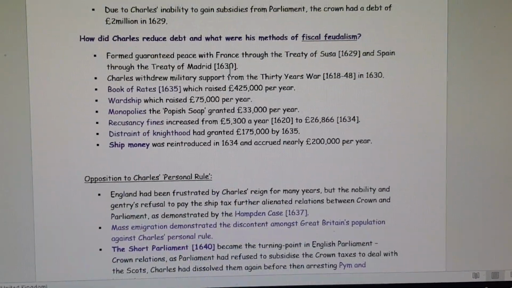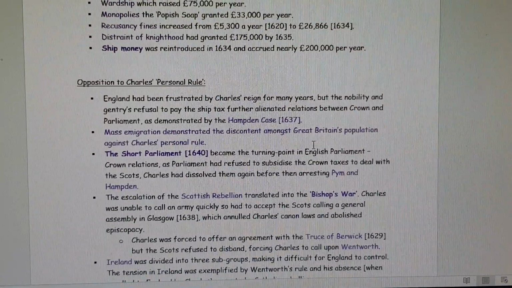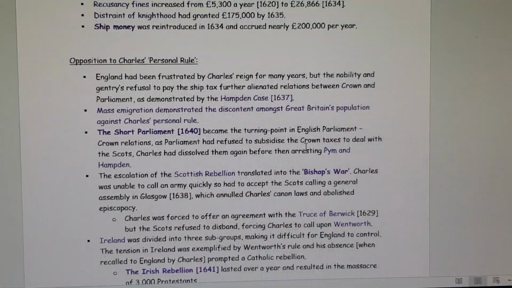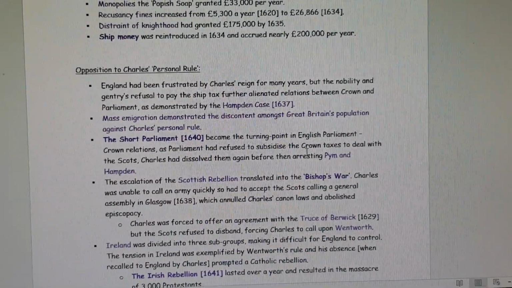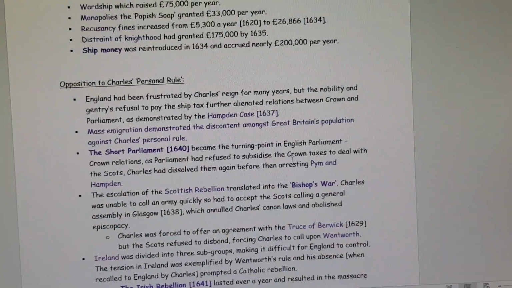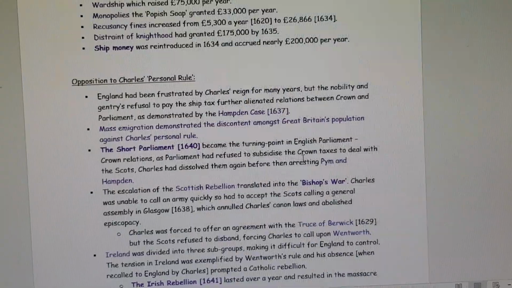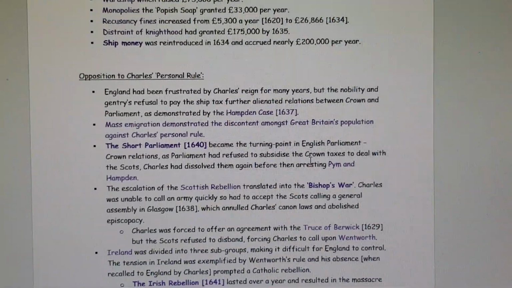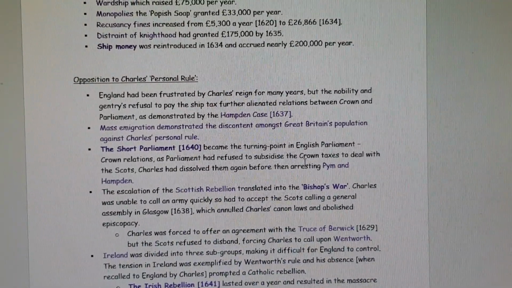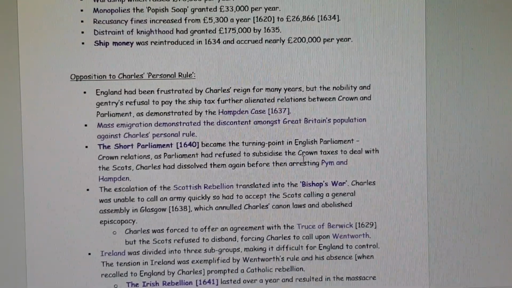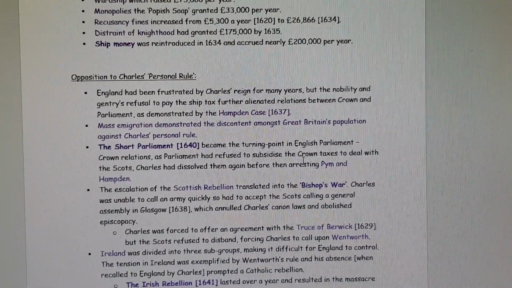England had been frustrated by Charles's reign for many years, but the nobility and gentry's refusal to pay the ship tax further alienated relations between Crown and Parliament, as demonstrated by the Hampden case in 1637. Hampden is a politician. He's part of the nobility and the gentry, and he's quite closely affiliated with the likes of Pym. Hampden refuses point blank to pay the ship tax because he says that it's an illegal tax that shouldn't have been called because they're not at war.